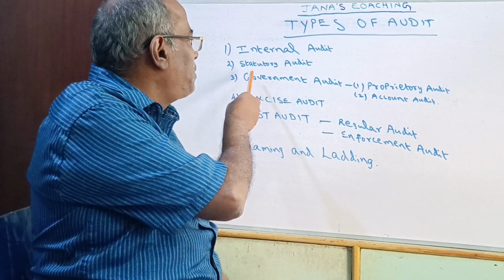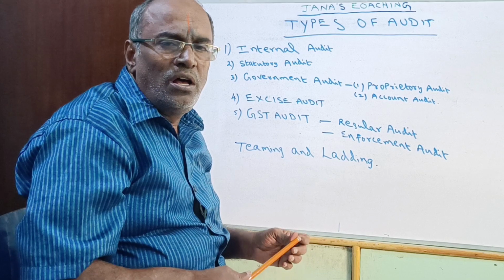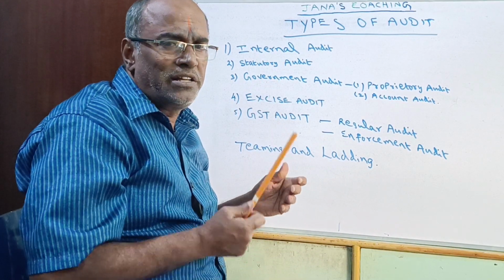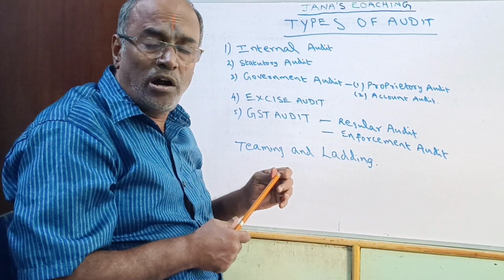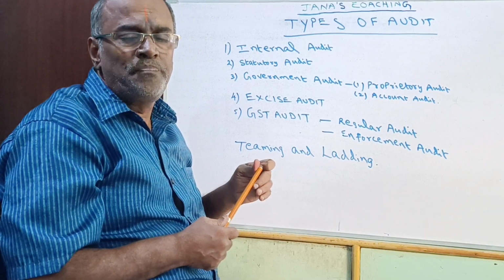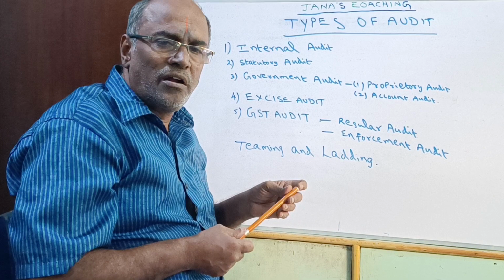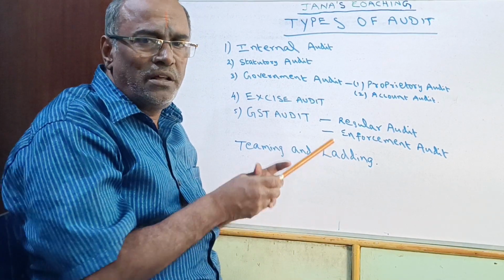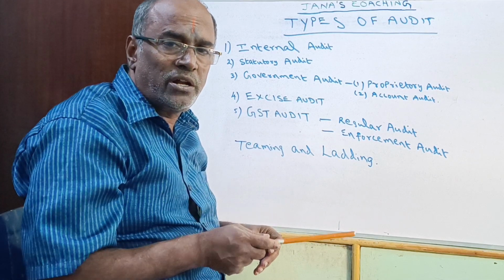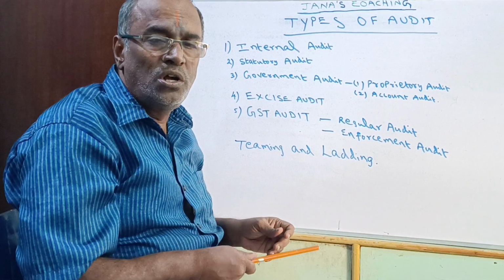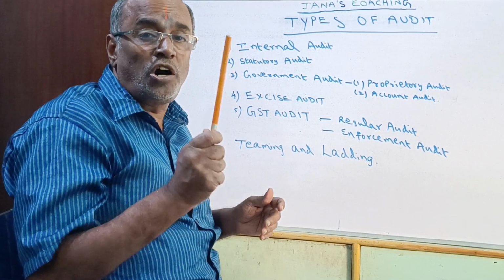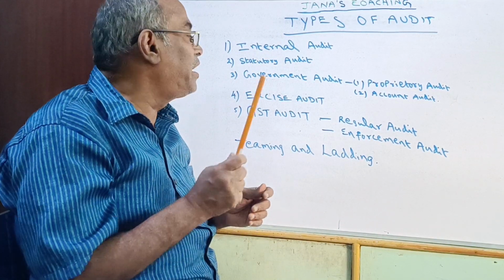Then the second type is statutory audit. For internal audit, the qualification of chartered accountant is not a must. Even without it, they can check the accounts. But the statutory auditor, the one who signs the accounts, should possess the qualification of chartered accountant, CA.